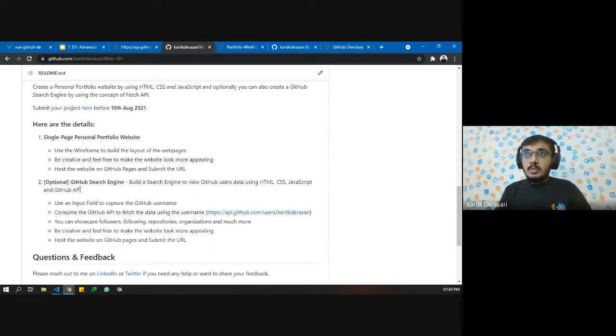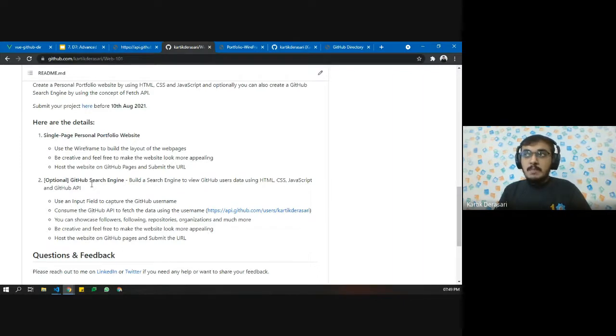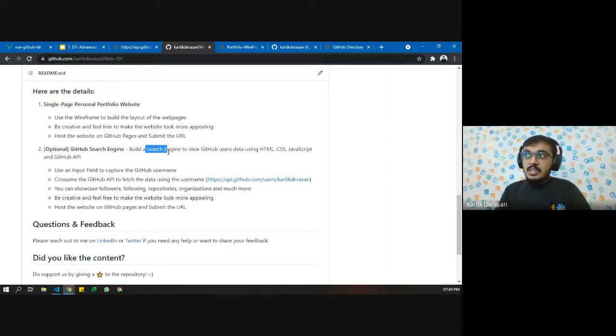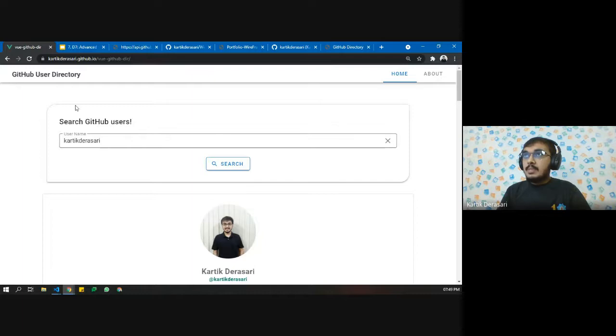There is also one more thing. If you have time, if you have energy, and if you are really enthusiastic about web development, what I want you to do is build a search engine to view GitHub users' data using HTML, CSS, JavaScript, and the GitHub API. So let's see what exactly you can do.